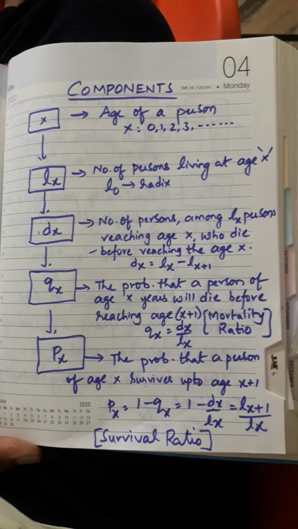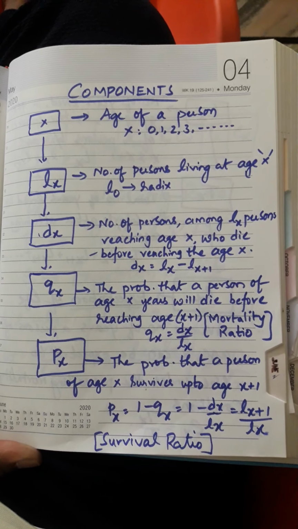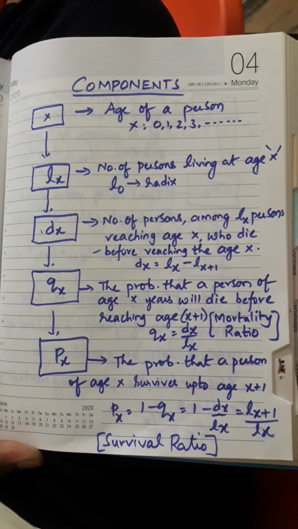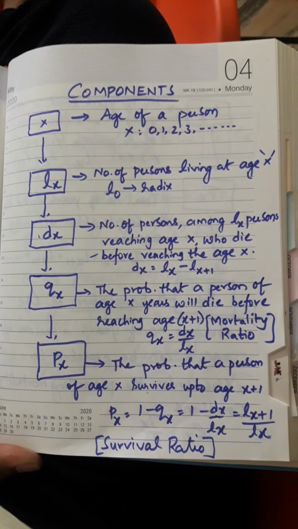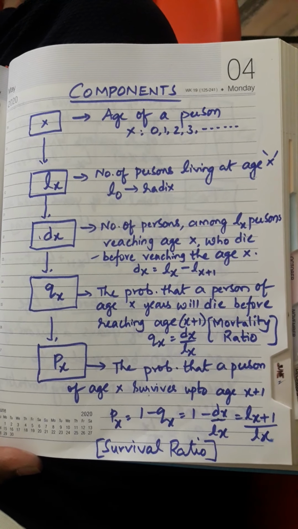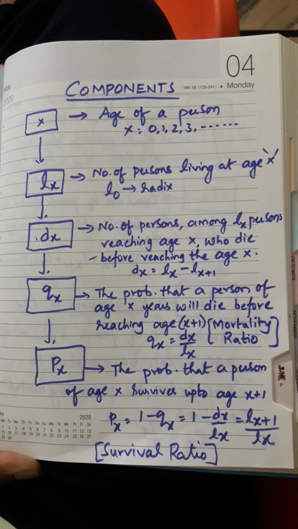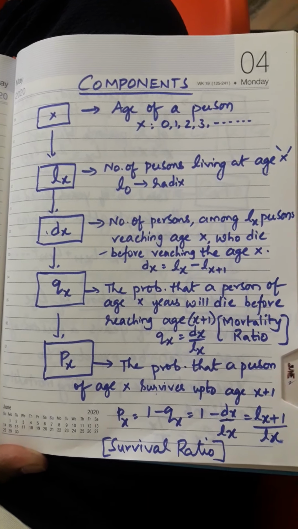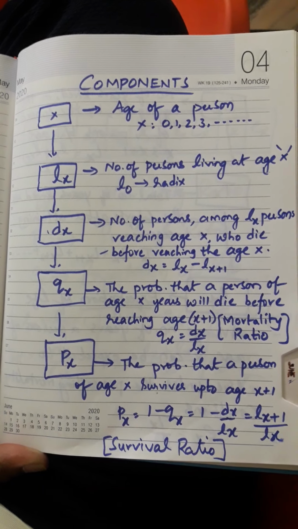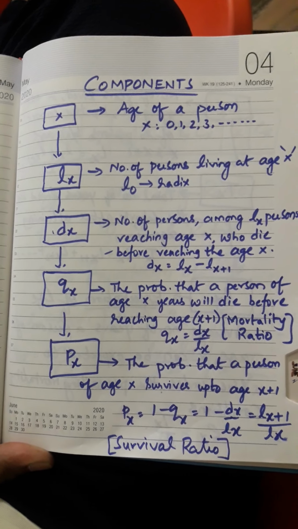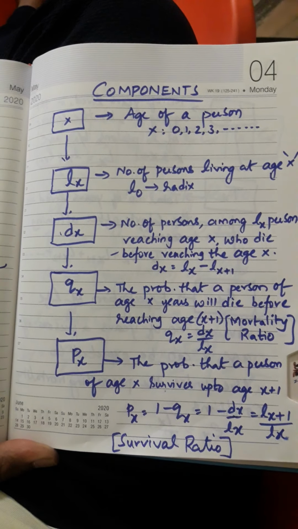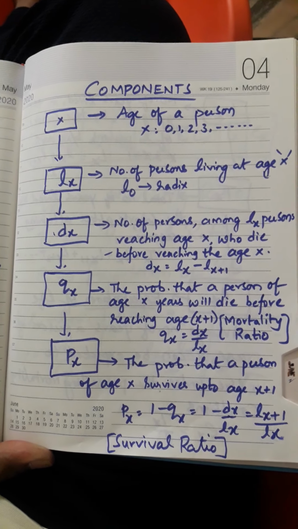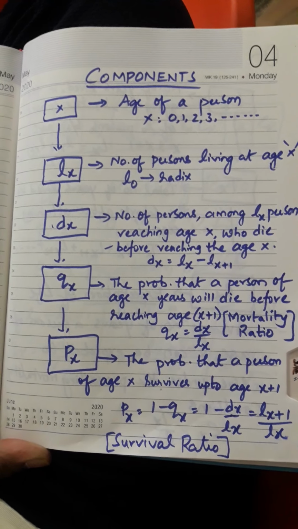Next, lx, small lx, I am just stressing upon small lx, the number of persons living at age x. Say in the above content, x you have taken as age of a person, 0, 1, 2, 3 and so on. If suppose a person is having age 2, I mean a 2 years male child, lx means those who are having 2 years age, all those persons we can take as lx.